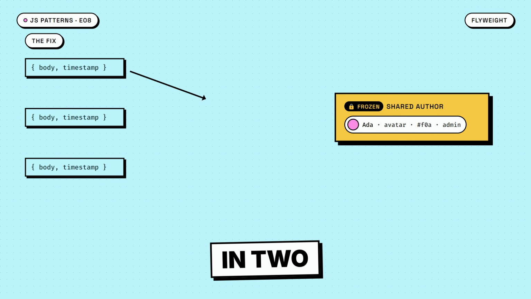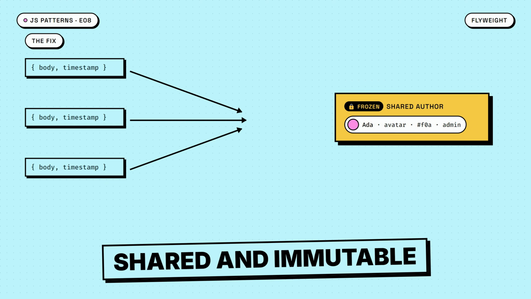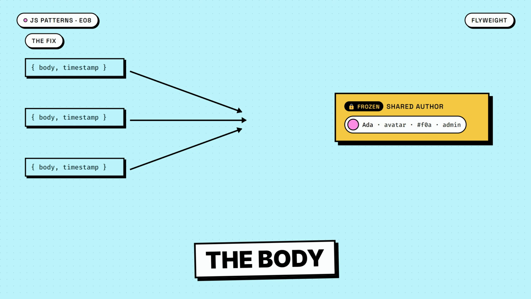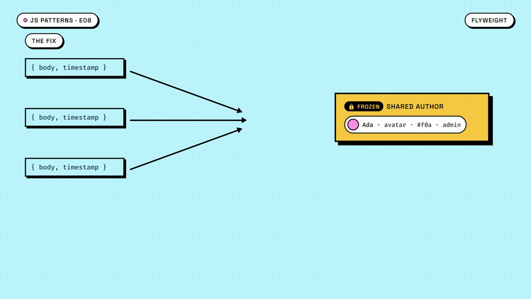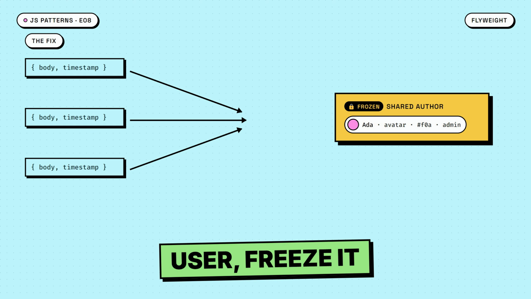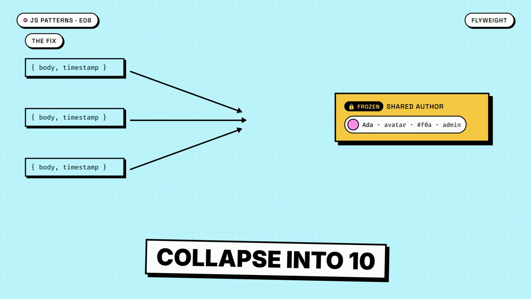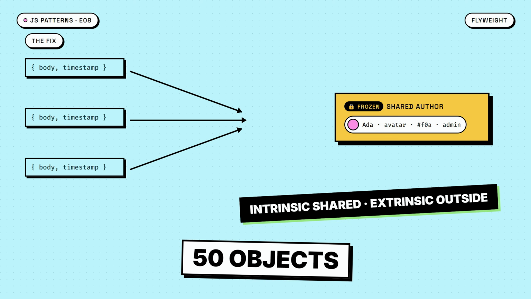Flyweight splits state in two. Intrinsic state is shared and immutable: the author. Extrinsic state is per message: the body and the timestamp. You keep one author object per user, freeze it, and every message just points at it. 10,000 copies collapse into 10,000 pointers to 50 objects.